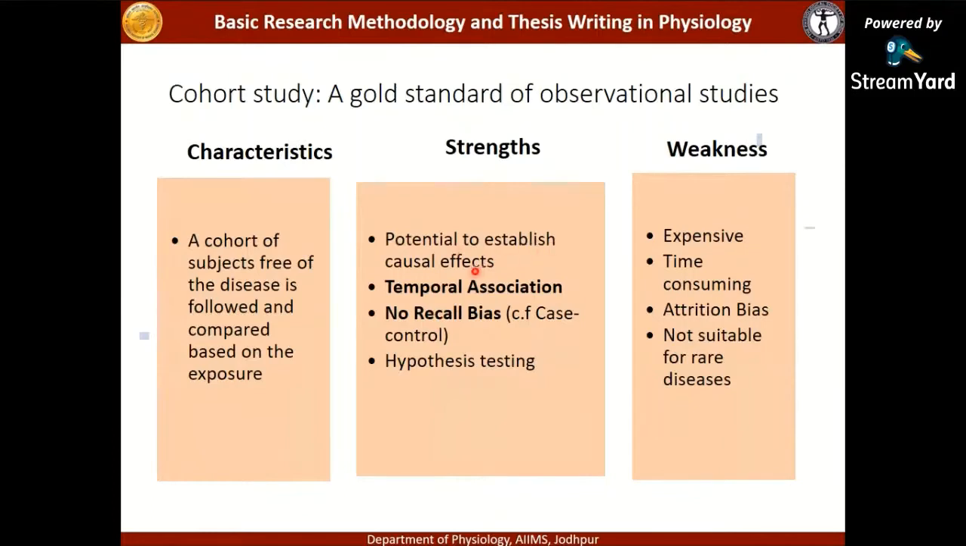It has the potential to establish the causal effect, what has actually caused the disease. It is good for hypothesis testing, but there are certain weaknesses: it is expensive, time consuming, and has attrition bias. Since these studies take a long time, patients may be lost to follow up, so there is a probability of attrition bias. They are also not suitable for rare diseases because we do not know whether the disease is going to occur or not. For rare diseases, you must go for a case control study design.